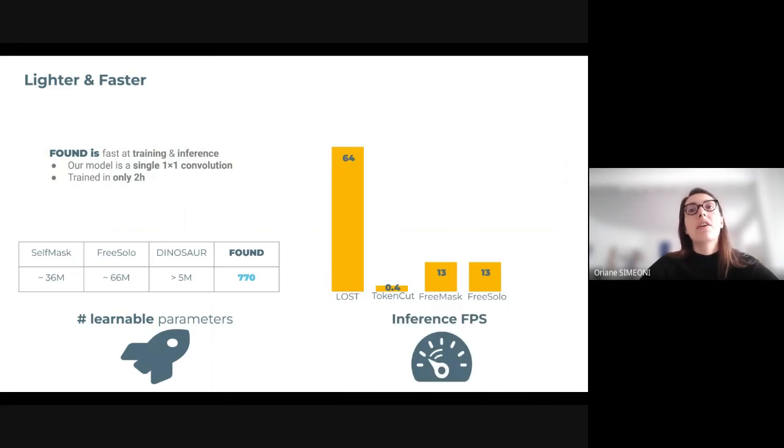Additionally, our model runs very quickly. At inference, we are running at 80 frames per second, including the feature extraction through the backbone and our layer. And this is much faster than all of the other methods, whether they include training or not.